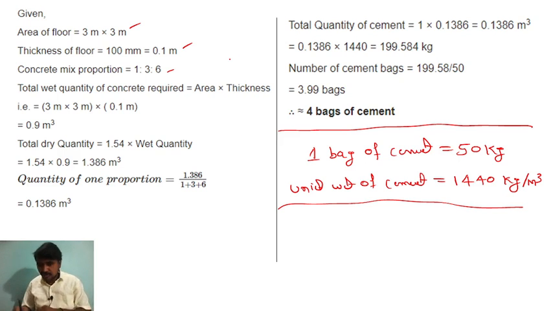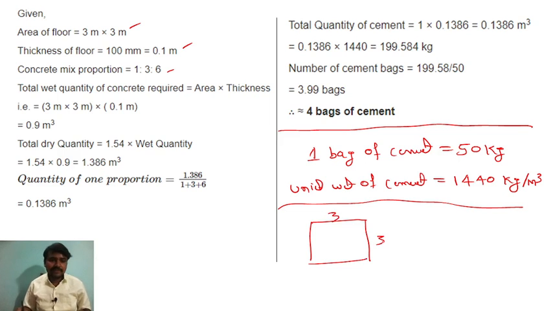For example, let me draw the diagram so that you can understand easily. So this is 3 meter by 3 meter, right? This is the area of the floor. Thickness of the floor they have given is 0.1. To calculate the volume, the wet quantity of the concrete, how will we do? Area into thickness, so we will get the volume, right? So 3 into 3 into 0.1, so we will get 0.9 meter cube. So this is the wet quantity of the concrete required.